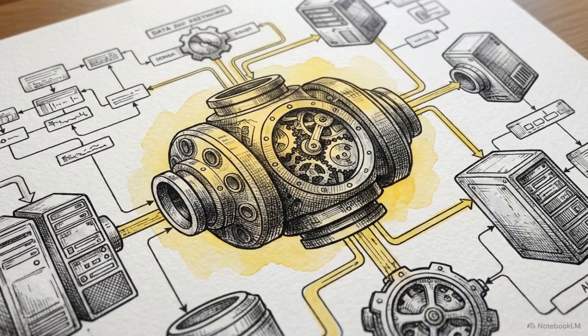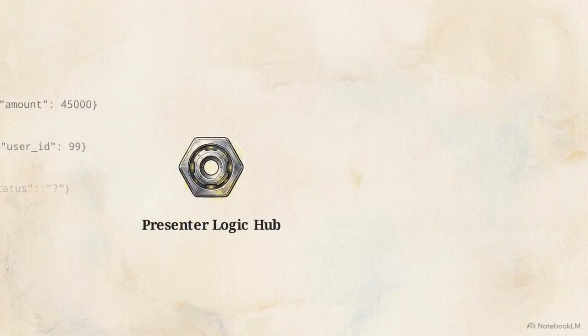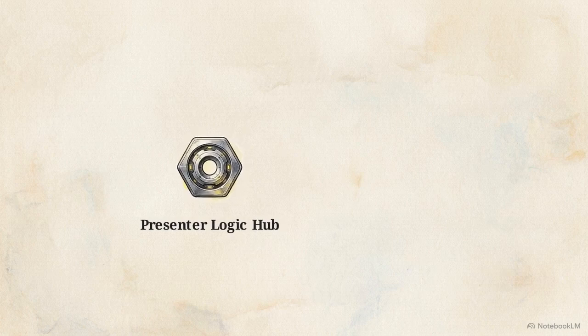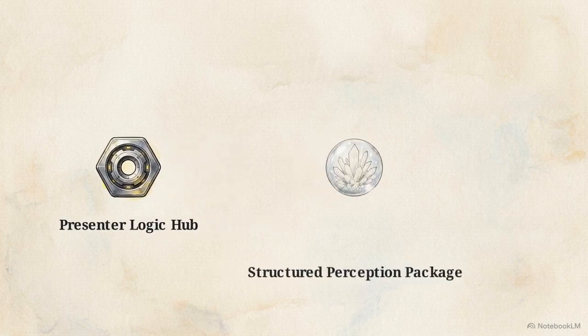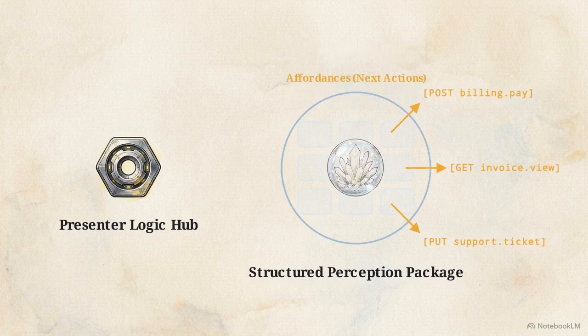This is the Model View Agent, or MVA pattern, and it relies on a central hub called the presenter. The presenter acts as a deterministic perception layer. It intercepts the raw data from the API and shapes it into a specific format before the AI ever sees it. This creates a structured perception package. The presenter wraps raw data in strict validation boundaries, attaches domain rules, and formats UI blocks.